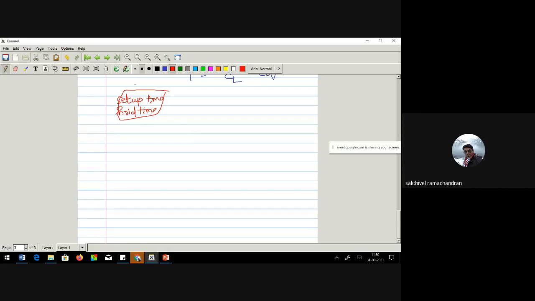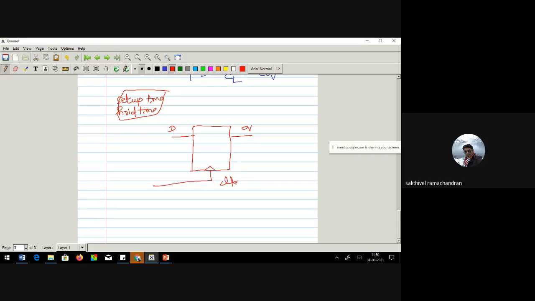Okay, let's see what this setup time and hold time is. If you could understand this, I think there is no big point to be discussed with respect to timing analysis. Let's take this. Say I am taking a flip-flop. This is D, this is Q. Of course, Q bar is quite obvious, we are not going to take it. This is my clock.